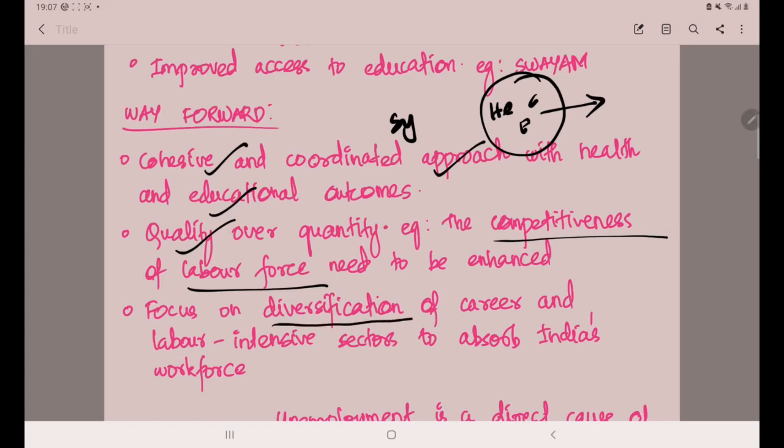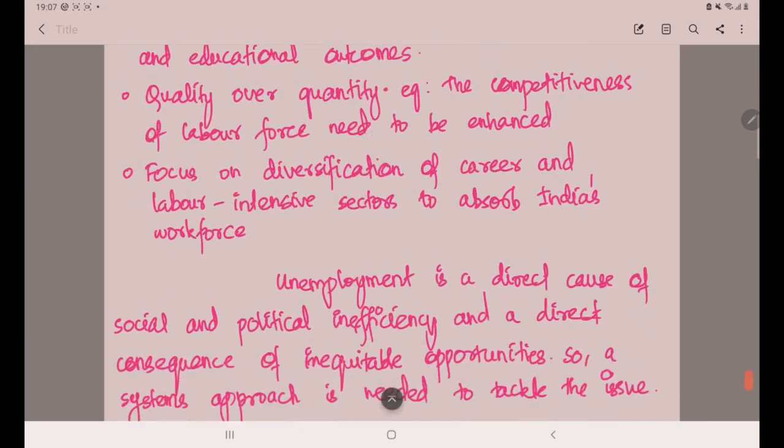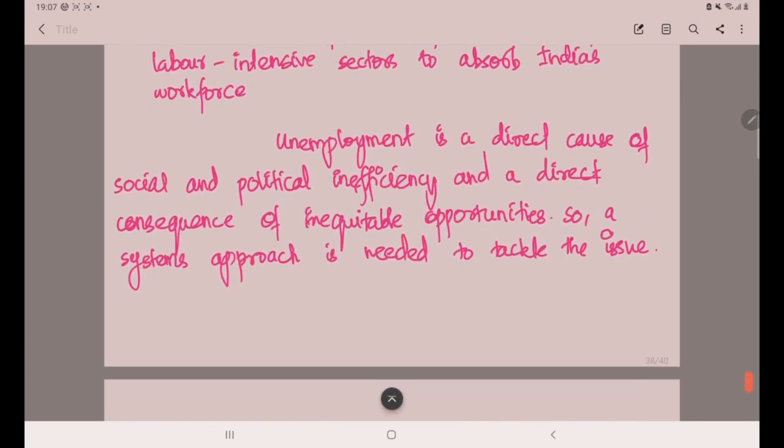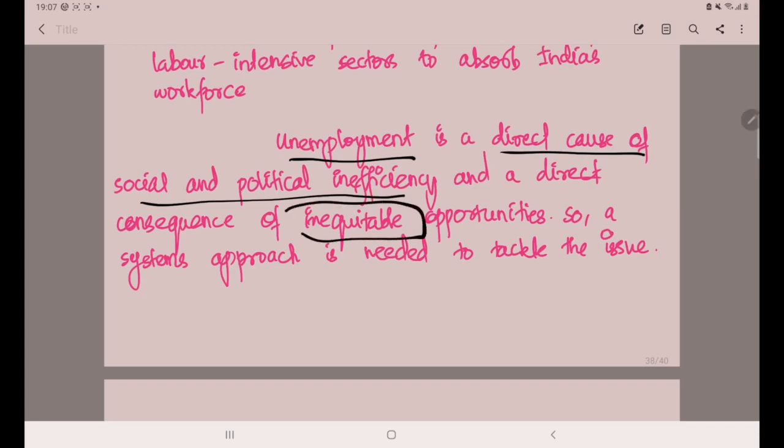Then next is diversification of careers and focusing upon the labor intensive sectors. In that way, we can absorb our workforce efficiently. Then next is the conclusion part. In the conclusion, we can say that unemployment is a direct cause of social and political inefficiency. It is not only due to social reasons, it is also due to political reasons, and it shows inequitable opportunities. Not many people are able to come to the forefront and fight for employment. So there is inequity. So a systems approach is needed to tackle the issue.